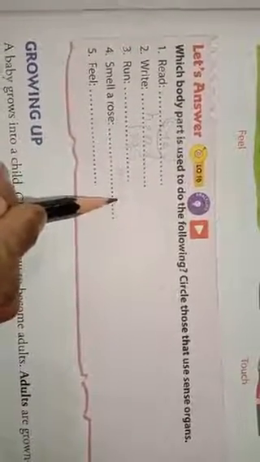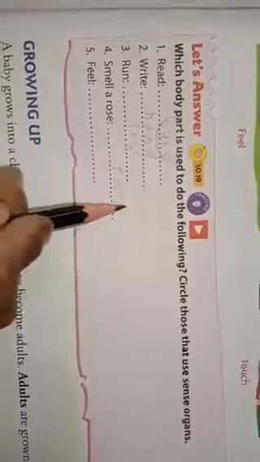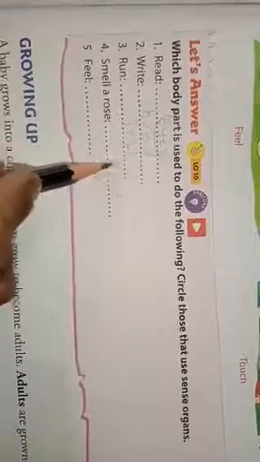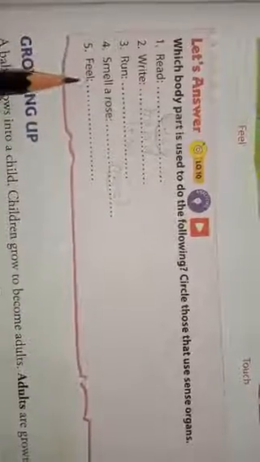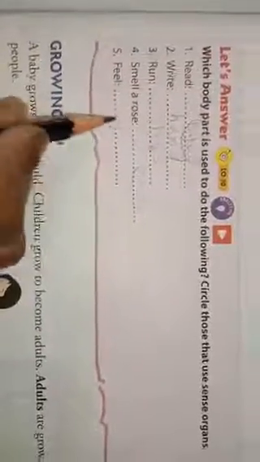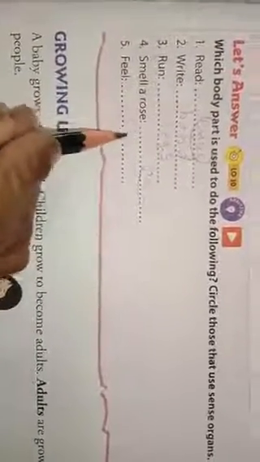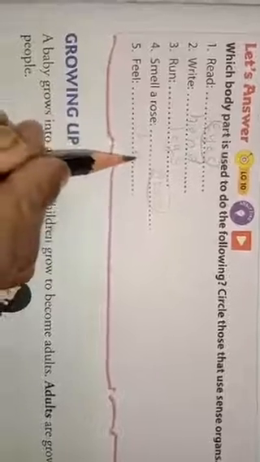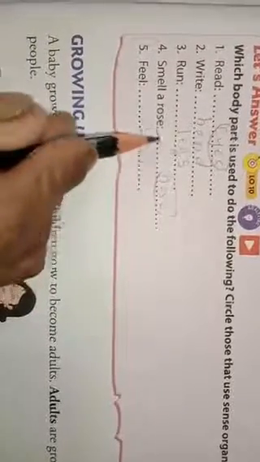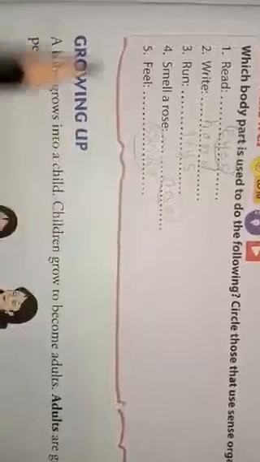And the most important thing is that the nose is a sense organ. So circle it like this. Okay. Now the last one is feel. Now which body part tells us about the feel? Yes, absolutely right. Skin. So write the word skin there. Okay, and it is also a sense organ. So circle it like this. This is your homework. You have to complete it in your textbook as well as in your notebook. Okay. Now the next point.